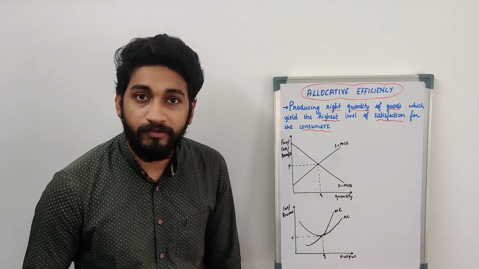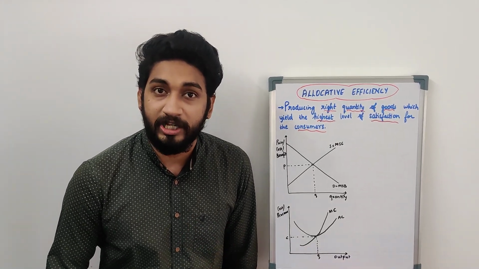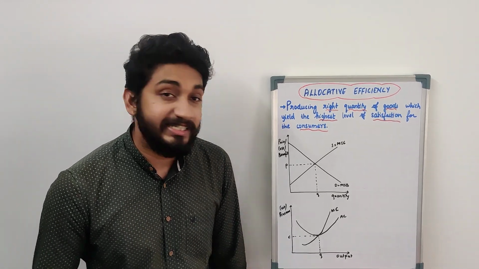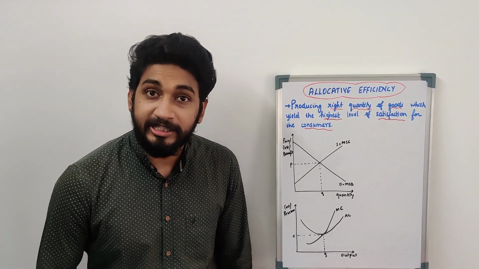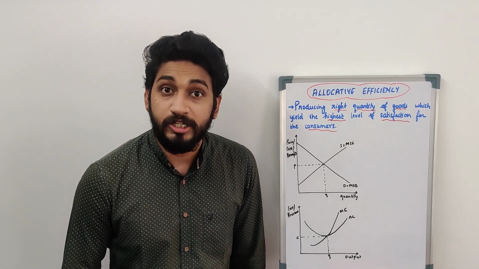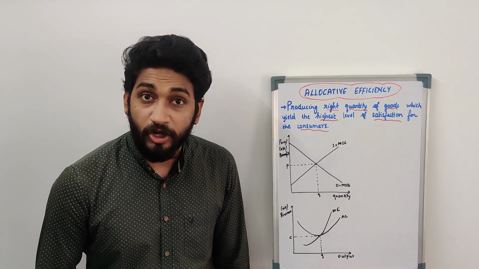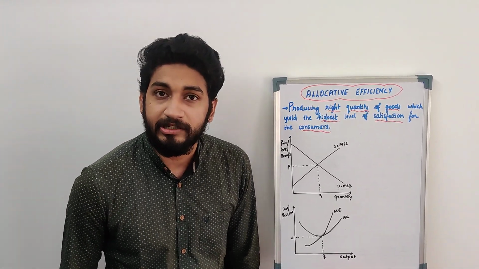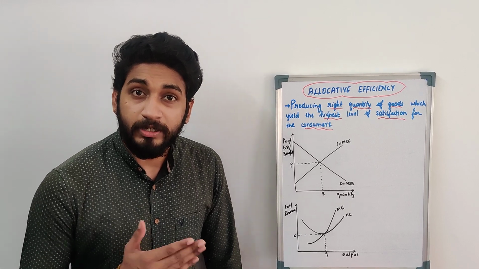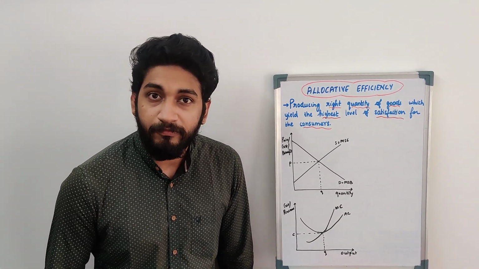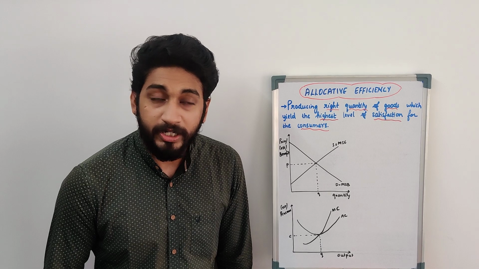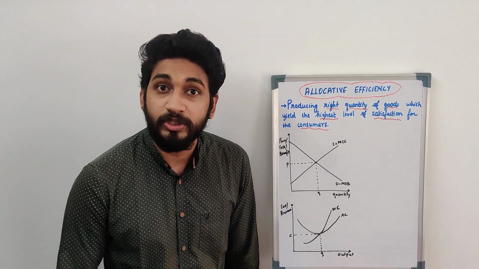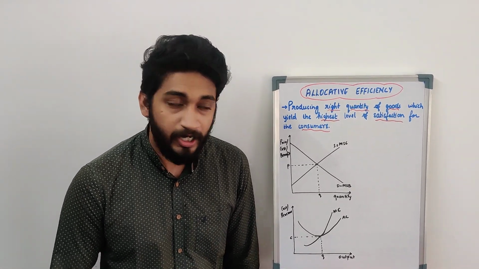Let us look at the graph for allocative efficiency when it comes to economic terms. So in the economy, we know it is in equilibrium when demand and supply meet together. We know demand is because of the law of marginal utility, where marginal utility talks about the satisfaction. So here, let us consider the benefits of the consumer. We know the consumer will get some benefit from the consumption of a product. So demand curve represents your marginal social benefit, that is the utility derived from the consumption of the product.